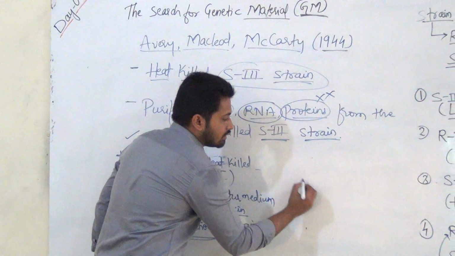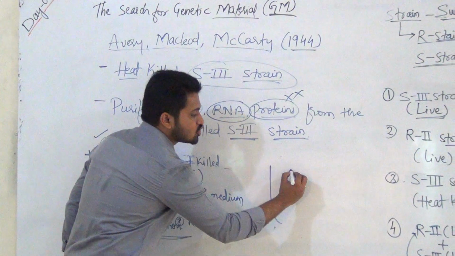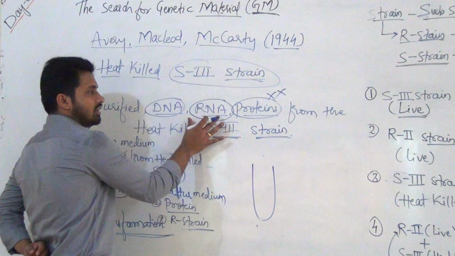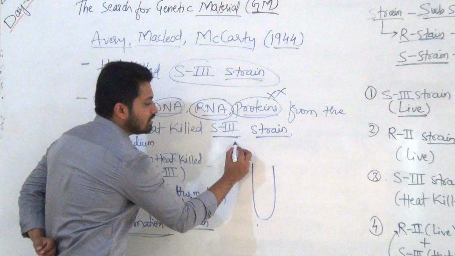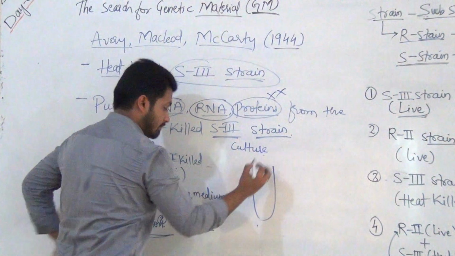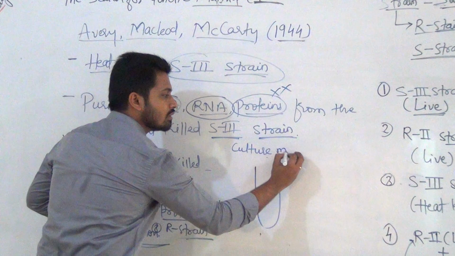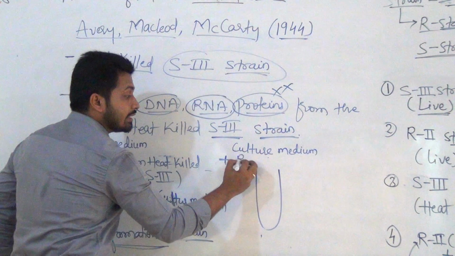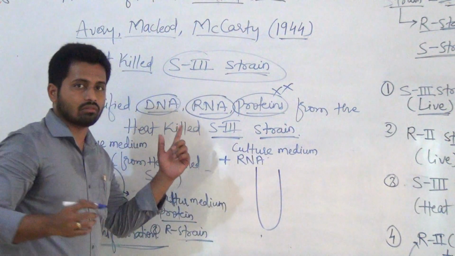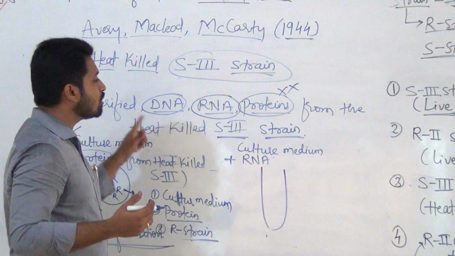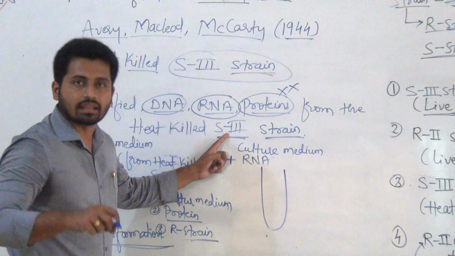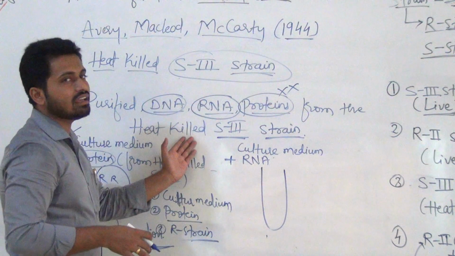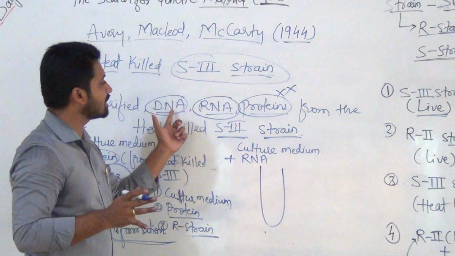Okay. Here, for example, you are understanding the test tube I prefer here. In this test tube, what we have out of only these three? In this one, we added the same medium, culture medium, plus next time it is RNA. This RNA will be isolated, purified from what? Heat killed S3. Okay, these scientists repeatedly heat killed this S3 and purified all its chemical components like these three.